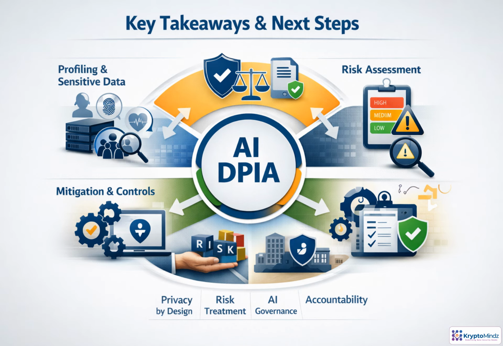DPIAs turn GDPR risk into action. For high-risk AI, they identify triggers such as profiling, sensitive data, scale, and novel monitoring, then document purpose, necessity, risks, mitigations, and residual risk. The real value is follow-through: engineering controls, monitoring, approvals, stronger transparency, and meaningful human review.